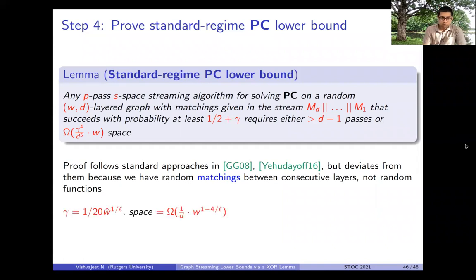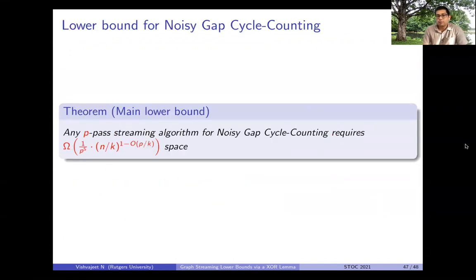Now substituting these parameters in this weak pointer chasing lower bound, we recover our main result, which says that any p-pass streaming algorithm for noisy gap cycle counting requires omega of n over k to the 1 minus O of p over k passes space, with some 1 over poly p factors.